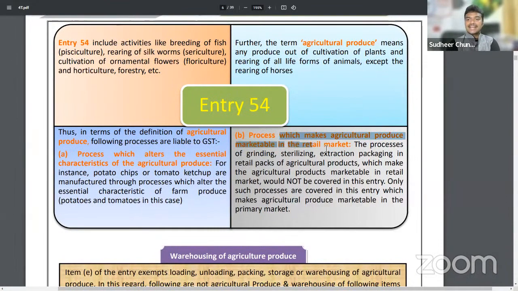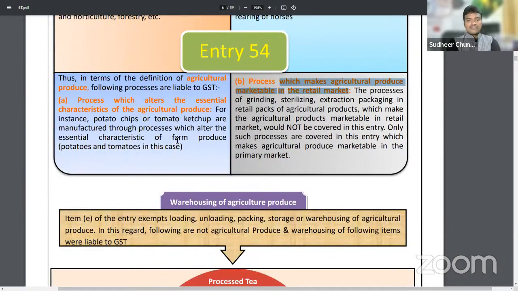Processes which make the produce marketable in the retail market, even in the retail market, exemption will be given. So rice sorting, tending, pruning, these services will be exempted from GST. Primary market or retail market, whatever it may be, it should not alter the essential character. If the essential character is altered, it will be liable to GST.